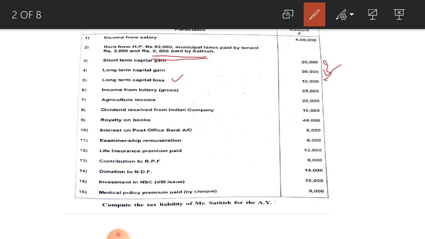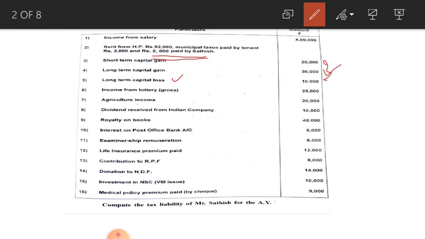Income from lottery, gross amount is given, that means no need to calculate the TDS which is deducted at the time of receiving this income from lottery. Rupees 25,000 directly you can write. Here long term capital gain can be taxed at the rate of 20% and income from lottery can be taxed at the rate of 30% separately, and here TDS of 30% must be deducted while calculating total tax payable by the assessee. Remember that point.